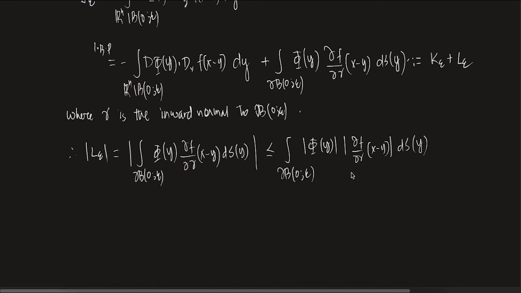Now you see what happens to this thing. f is C2 with compact support, so definitely the first derivative is also continuous and bounded on this ball. This is a compact set, so I can take the maximum of this outside. I can just write it as the L infinity norm of del f. If you want you can just write it on Rn only, no problem. The maximum of del f on Rn I can just say.